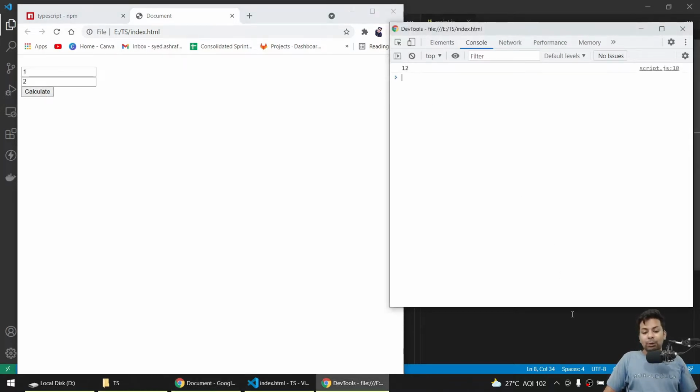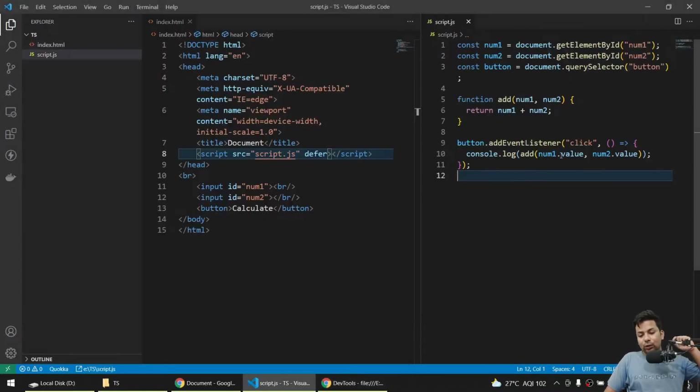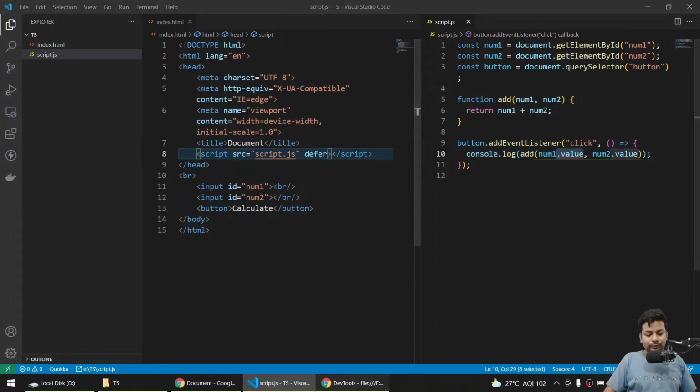So we are getting 12. Why? Because whenever you call .value, the data will come as a string. It will always come as a string, not a number. Whatever, if you are getting the value of any input box, checkbox, whatever, when you are getting .value, it will come as a string.